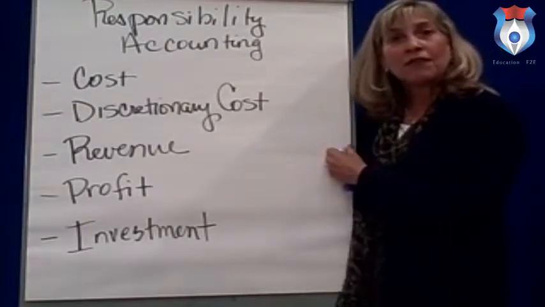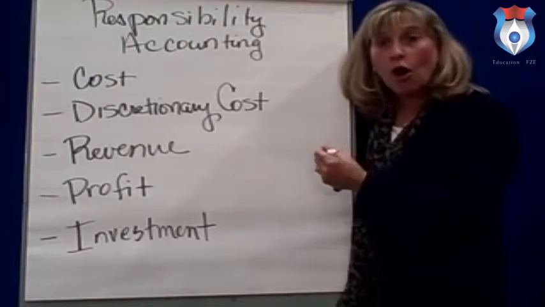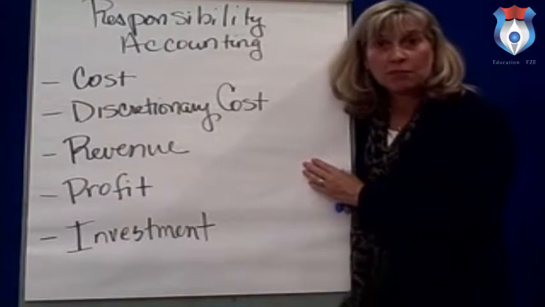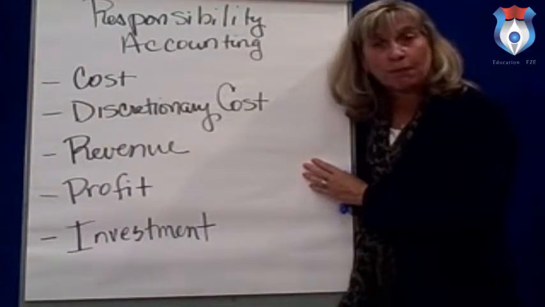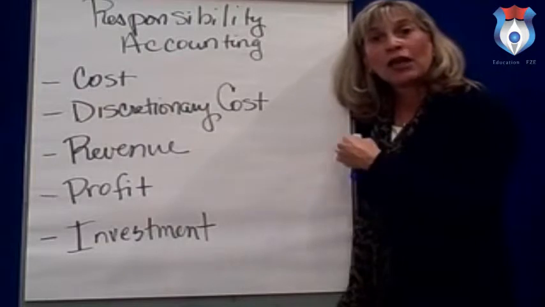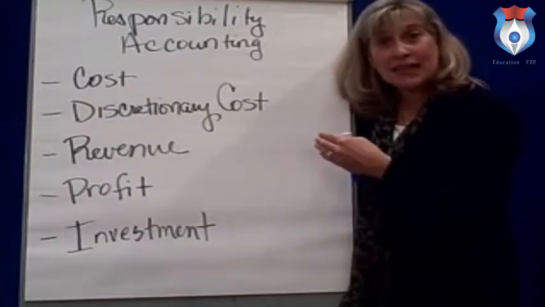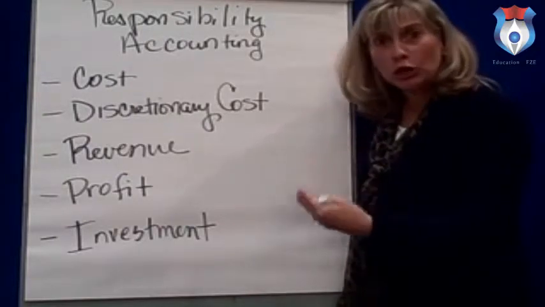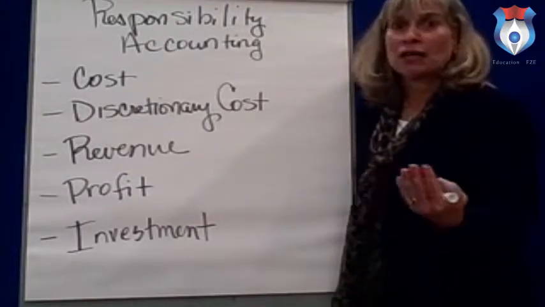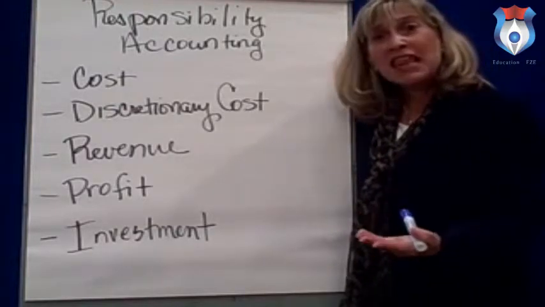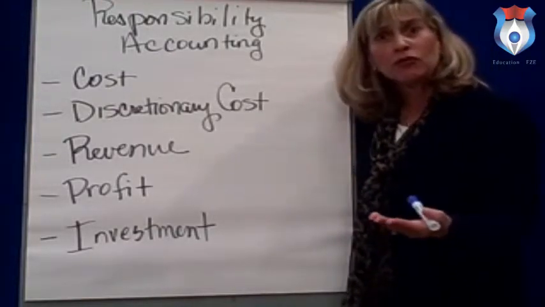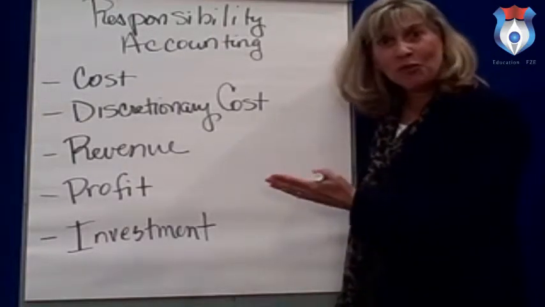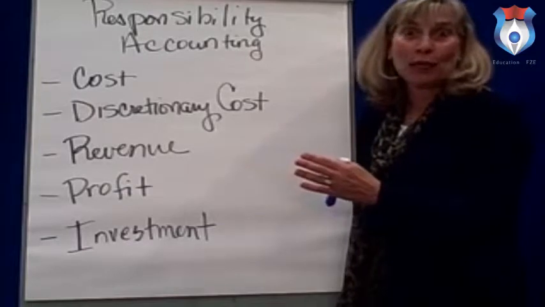Now, to do an effective job of comparing a cost center's actual results with its budget, we're going to have a brand new kind of budget. It's called a flexible budget. And a flexible budget is prepared at the end of the year based on the actual output. So in other words, it says, what does this budget look like based upon what you actually produced? And then it's much more meaningful to compare actual results with that budget rather than that master budget you prepared before the year ever began.